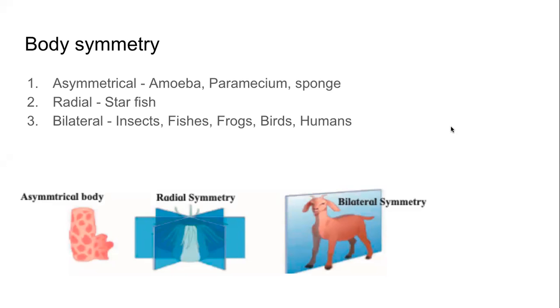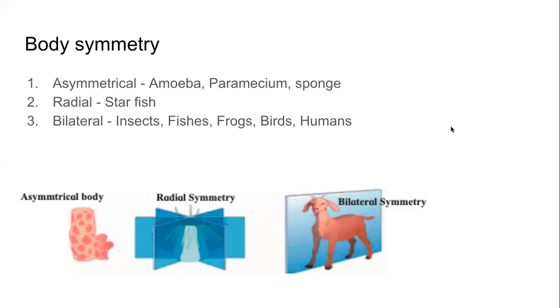When there is one axis of symmetry which divides the body into two symmetrical parts, it is called bilateral symmetry. Bi is two, lateral is side. Bilateral means symmetry involving two sides. And the most interesting one is the radial symmetry. So there are multiple ways you can divide. It's like a circle. You can divide the circle into two equal halves in multiple ways; we can draw multiple diameters to divide it into two equal halves.